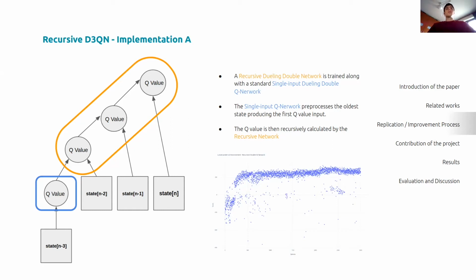The network in the blue box you see here is a single input D3QN network, which takes and preprocesses all the state information and then feeds it into the recursive network, which is the one in the yellow box. This recursive network recursively computes and combines the state information with the previous layer key value to finally compute a key value useful to train the agent. This implementation, as you see in the plot, was successful in training the agent in our lunar lander. But in the next section, we will see our results in deeper detail.